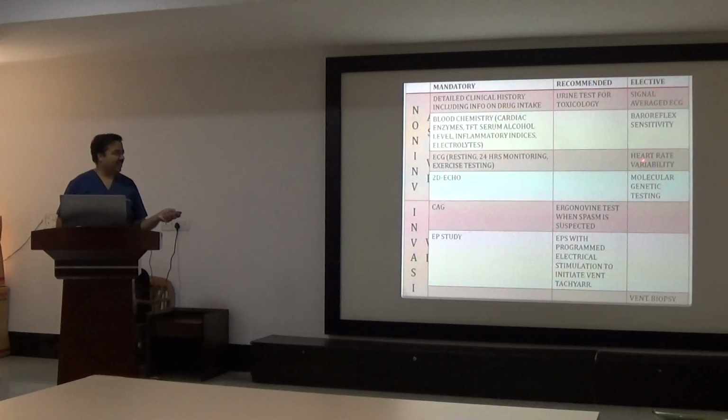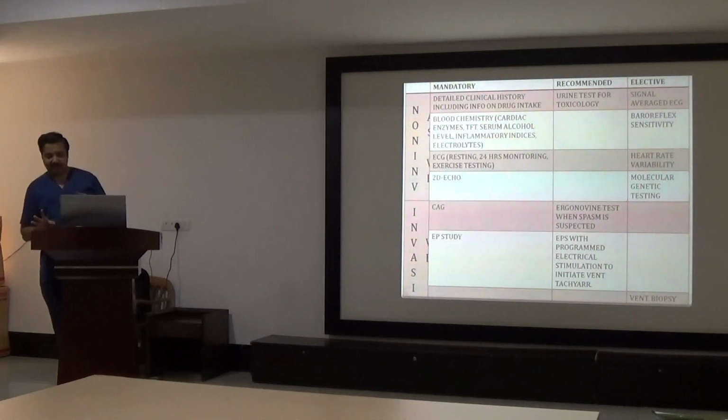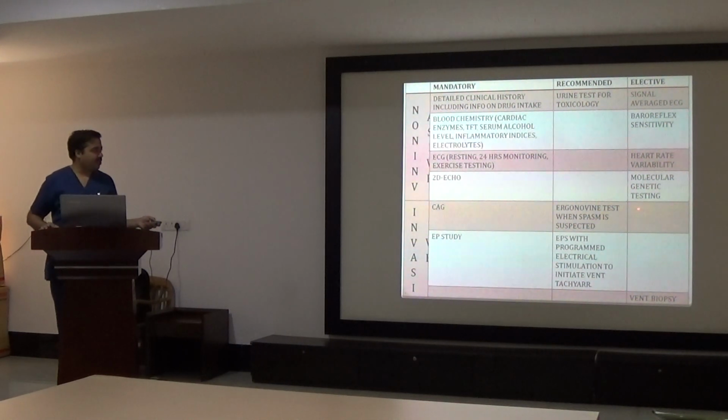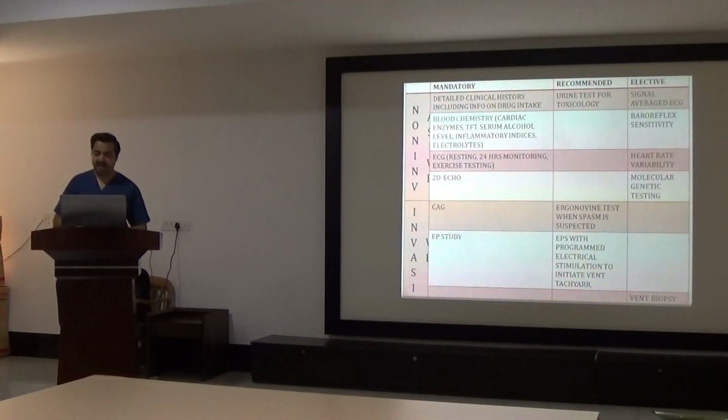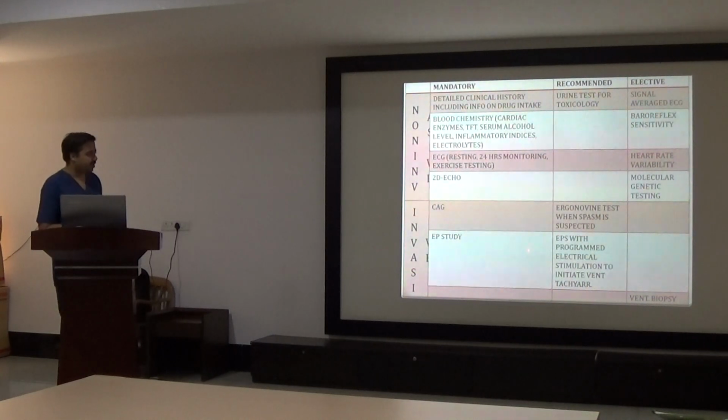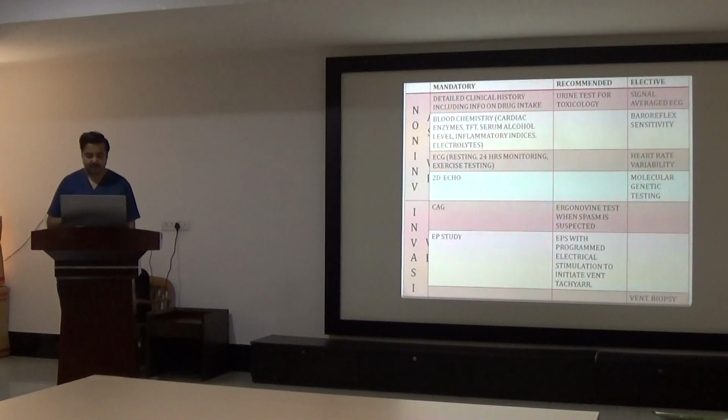Then on Holter, even heart rate variability can give some clue about tachyarrhythmias. Genetic testing is not compulsory, but it should be done in patients with genetic cardiomyopathies. Then ergonovine test when spasm is suspected in coronary artery disease. And EPS, programmed electrical stimulation, can be done, it depends on the electrophysiologist. And very rarely ventricular biopsy to rule out infiltrative cardiomyopathies can be done. But these are not compulsory, these are the common tests to be done followed by